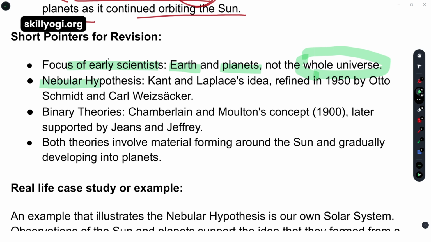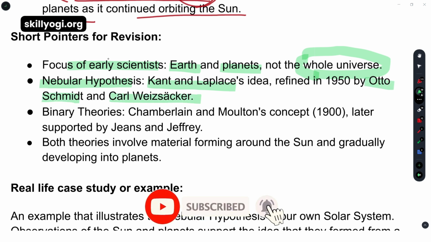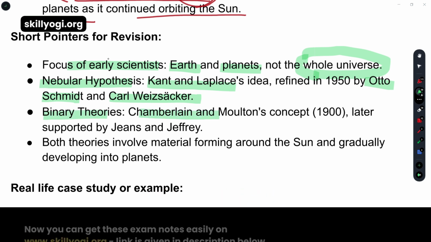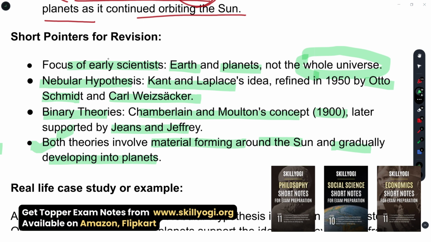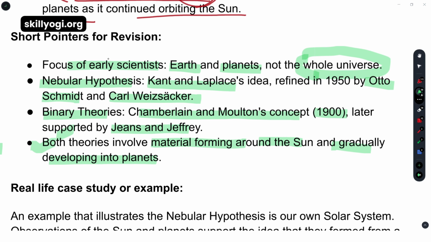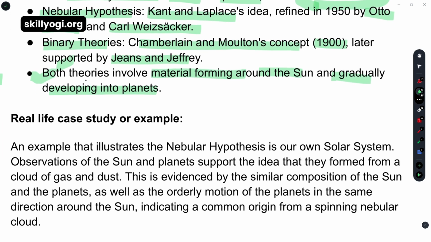Come to the next point, the nebular hypothesis. Who made this? Kant and Laplace's idea, and it was redefined by Otto Schmidt and Carl Weizsacker. Binary theories, who made them? Chamberlain and Moulton's concept in the year 1900, but later it was supported by Jeans and Jeffreys. Both theories involve materials forming around the sun and gradually developing into the planets. First they included the discussion of the sun, but gradually it developed into planet formation theories.